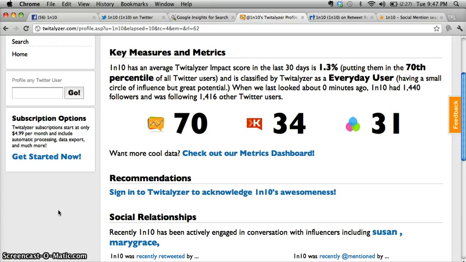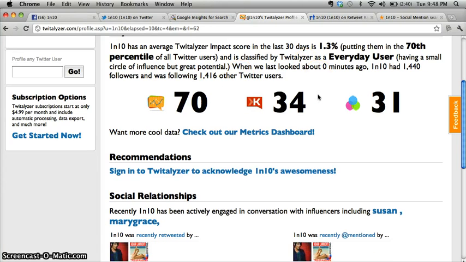So it says that in the last 30 days, they have 1.3% of impact. And they classify 1 in 10 as an everyday user, which is true. They tweet every day, multiple times per day. And it gives you a great recommendation saying that there is a small circle of influence that has great potential. So if you make more conversation with other organizations and retweet them and at them or like or just find their fans and mention them, that will increase your influence.